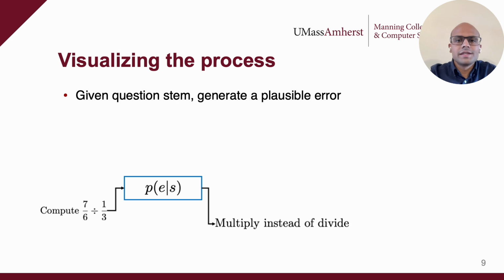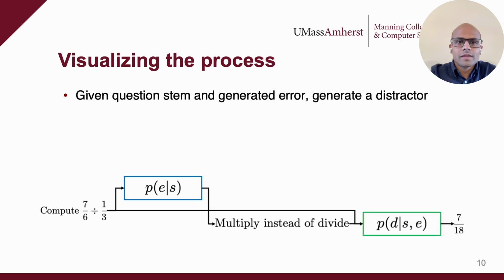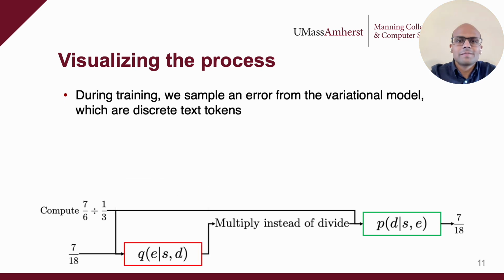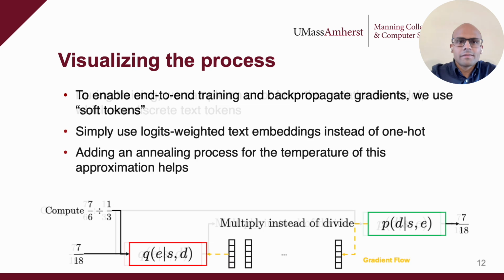Let's visualize the process in DiVERT. During inference, given a question stem, we first generate a plausible error, followed by generating the plausible distractor. During training, to approximate the large latent error space, we sample errors from the variational model Q, represented as discrete text tokens for interpretability. To enable gradient flow, we use soft tokens.